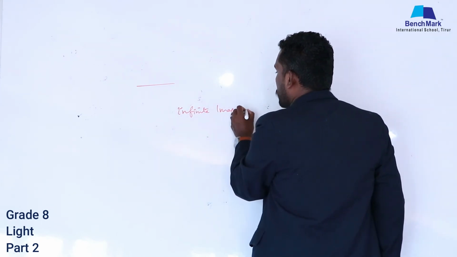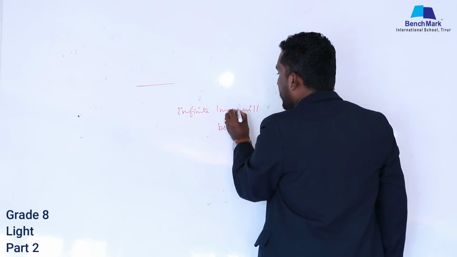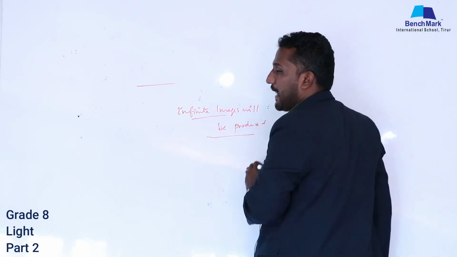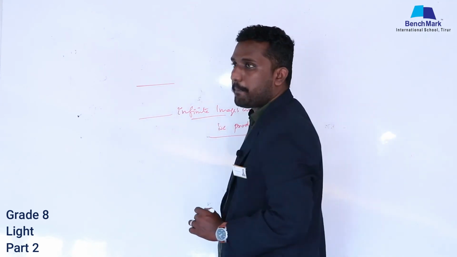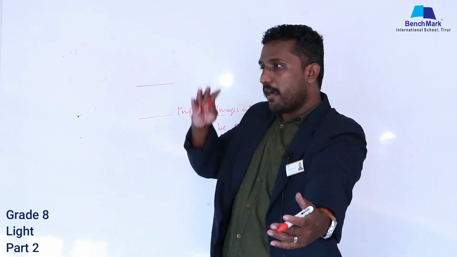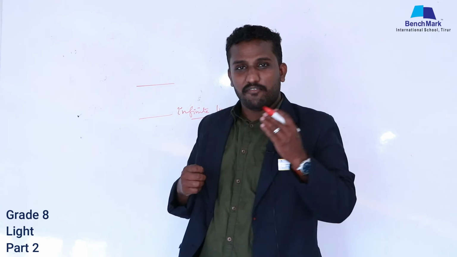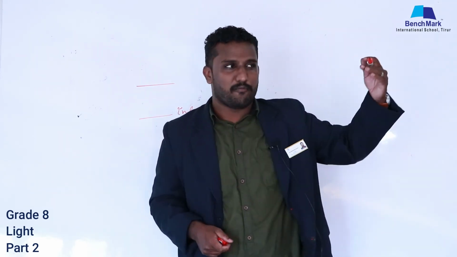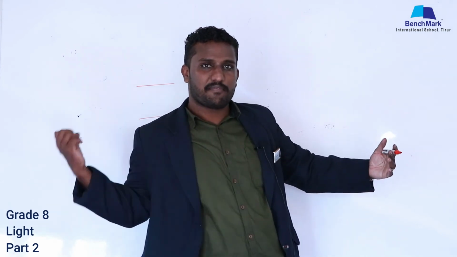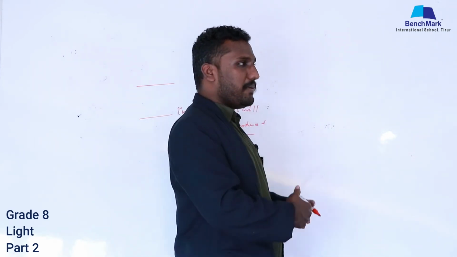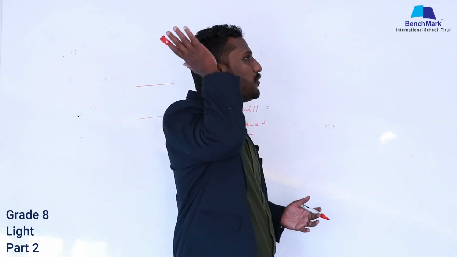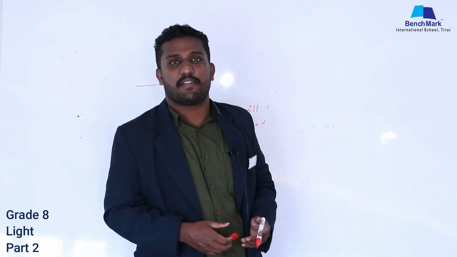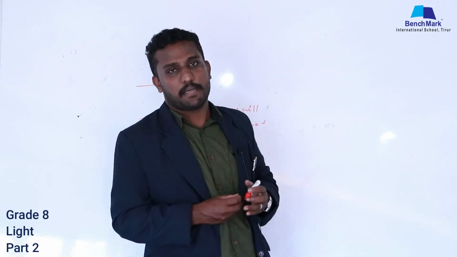Infinite images will be produced when two mirrors are parallel. When two mirrors are parallel, it means one mirror in front, one mirror at the back. It produces an infinite number of images. Example, in a salon, one mirror is at the front, one mirror is at the back. When you sit in between, you can see many of your heads, you are able to count because that much time it is reflecting. So that is what we call multiple images.